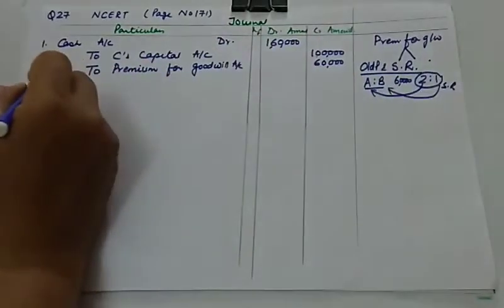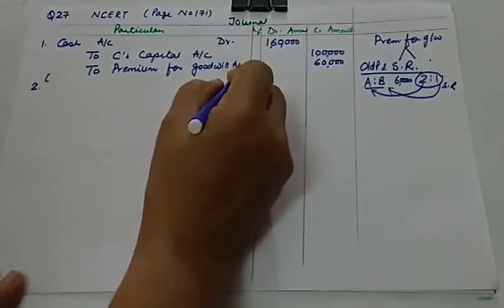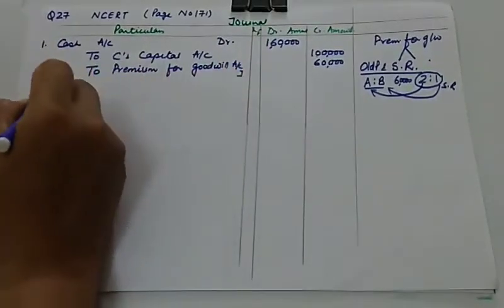Let us pass the journal entry and hope you will be able to make the narration for this also.